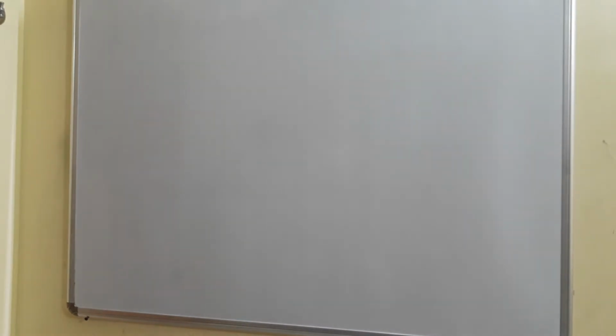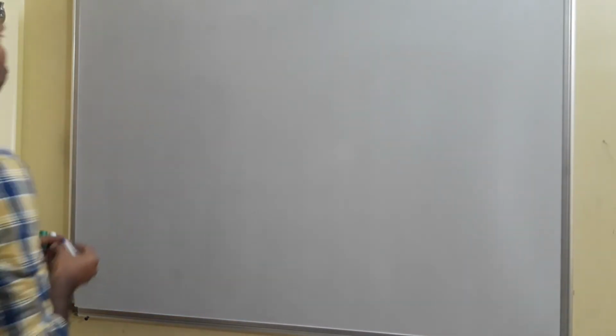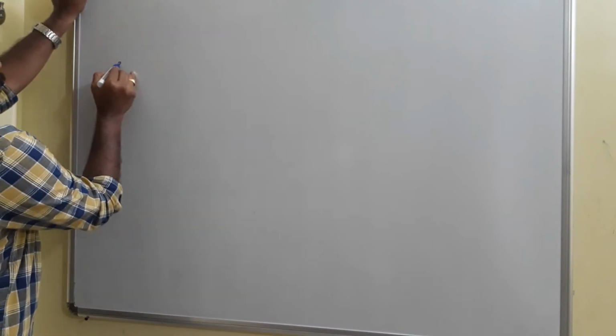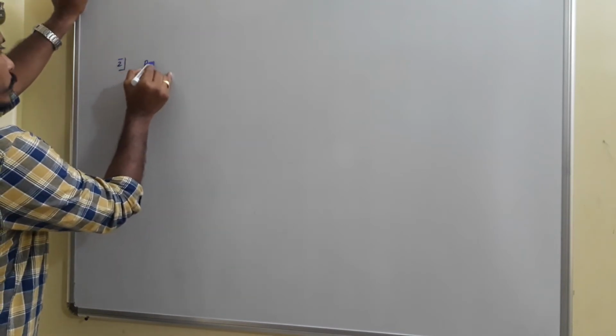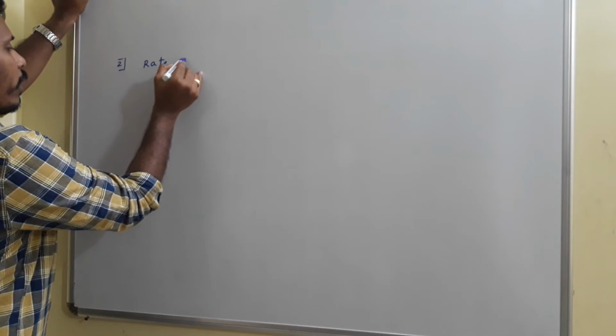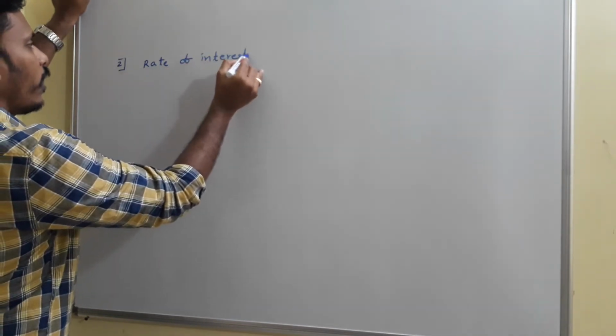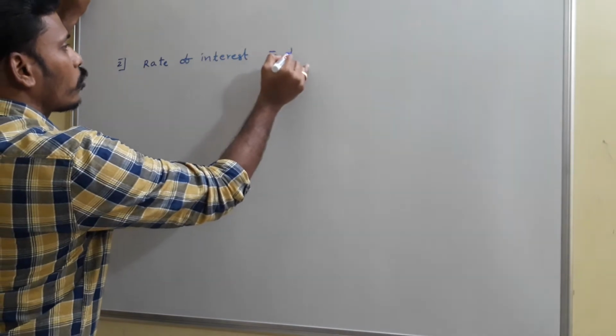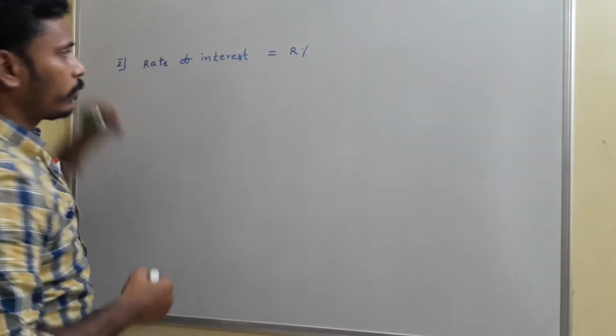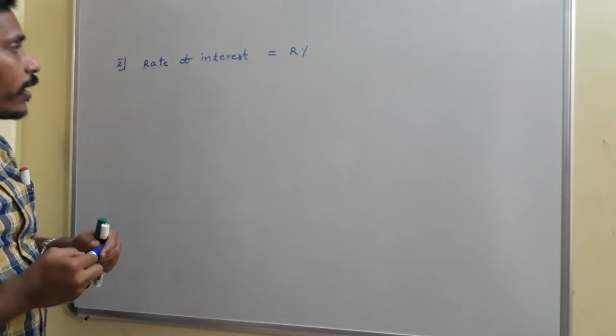Now the second point is the concept related to the rate of interest. If you say the rate of interest is some R%, then what does it mean?